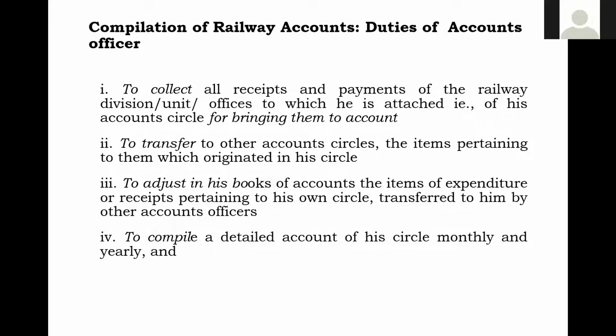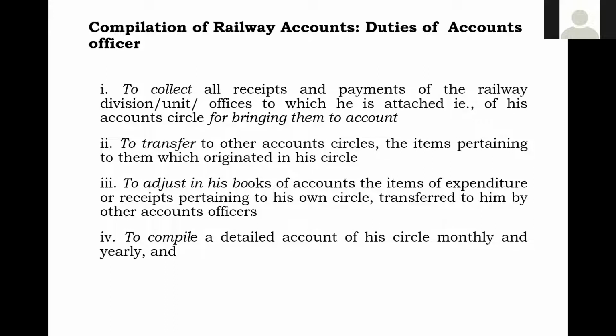Because railway is a departmental enterprise, as we saw the other day. Being a departmental enterprise, we have to follow, because when we submit our account current monthly to the Government of India, we have to follow that government accounting structure. So what are all the transactions?